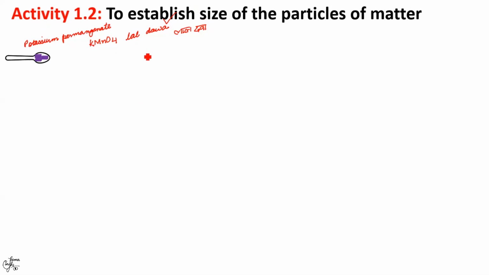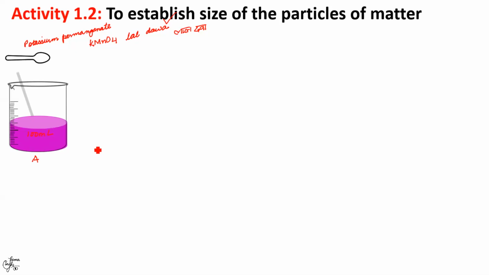Coming back to the activity, with the help of a glass rod, you're supposed to dissolve these crystals into 100 ml of water taken in a beaker. So this is 100 ml of water and you're going to dissolve it with the help of a glass rod. You will see that the solution turns dark pink in color. I'm going to label this as beaker A.